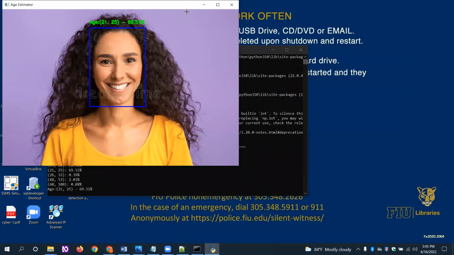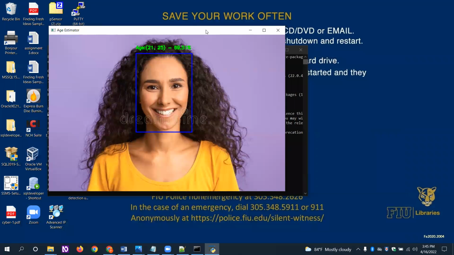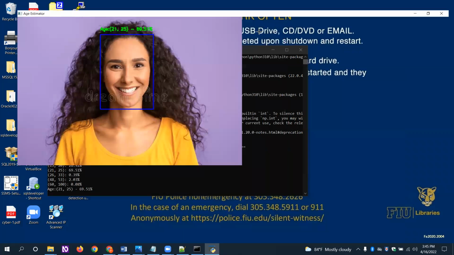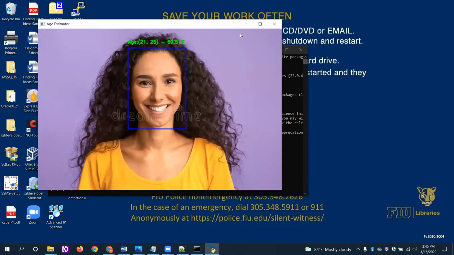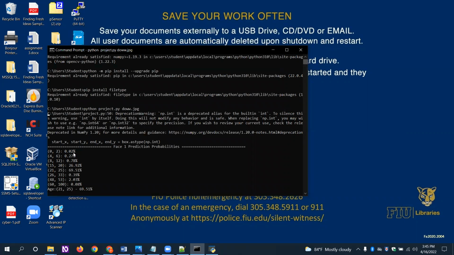Now see this. We get the face frame where the age of the person is predicted, with 69.5%. So we have seen the age of the person. We can see how much percent: from 0 to 2 it's 2%, 4 to 6 is 27%, and 21 to 25 is about 69%. So the final age of the person is 69.51%.